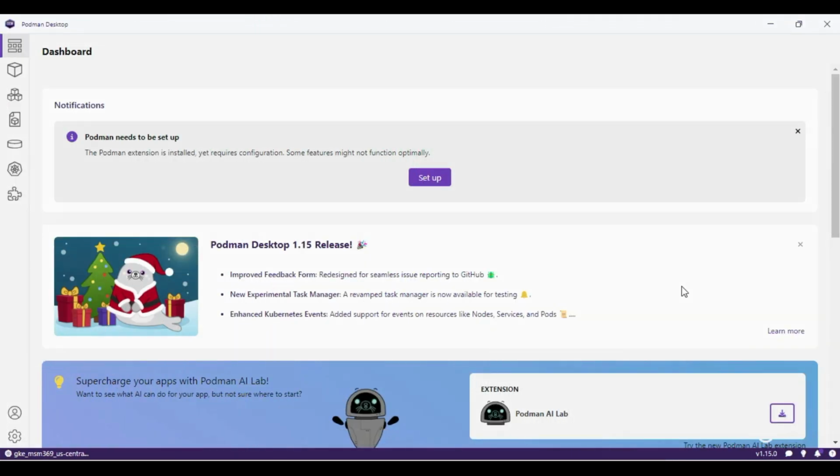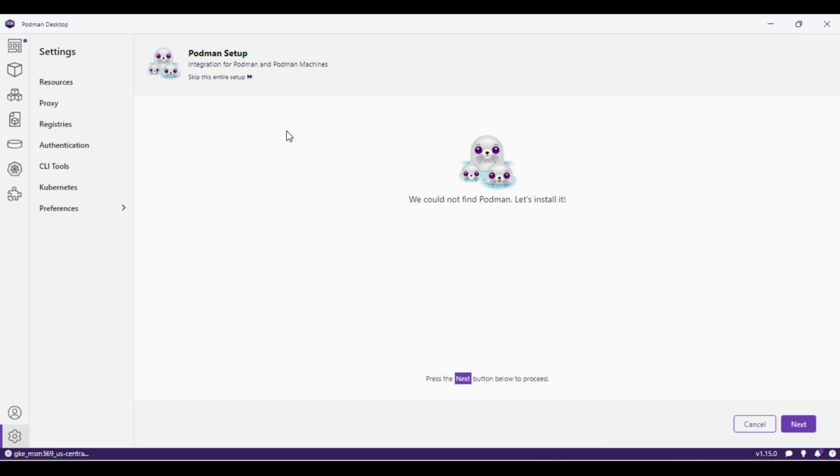Now we can set this up. This is a dashboard, right? Go here, setup. See, whatever you want, you can go with any resources. You want to set up Podman, okay. Go here, next. It is verifying the system requirements to install Podman. You can do whatever, like any databases you want. Anything we know, right? Like Docker, how we can do that, the same thing we can do in Podman. It will take some time.